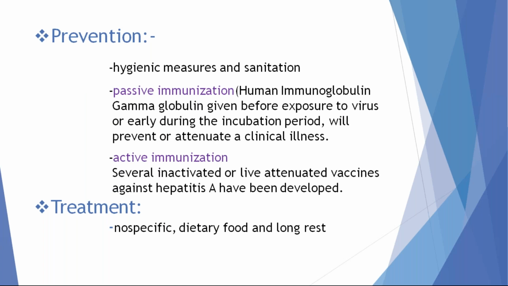Hepatitis A virus is a preventable disease through environmental measures like hygiene and sanitation. And we can immunize the patient, either by active or passive immunization. For active immunization, we give the hepatitis A virus vaccine. For passive immunization, in immunosuppressed individuals, HIV patients, or malnourished people, we can give immunoglobulins to suppress the disease or reduce the severity of hepatitis.